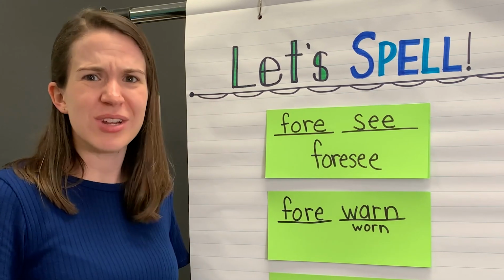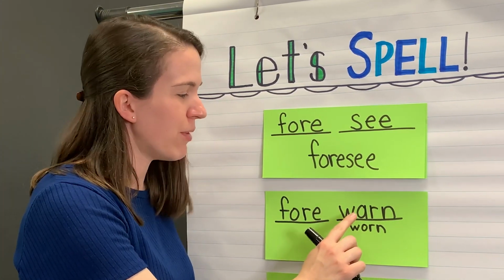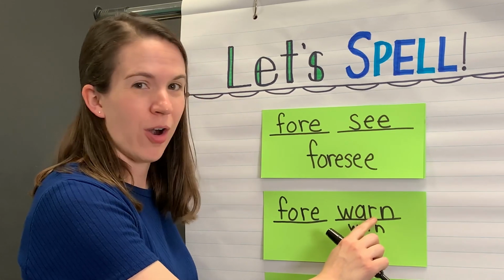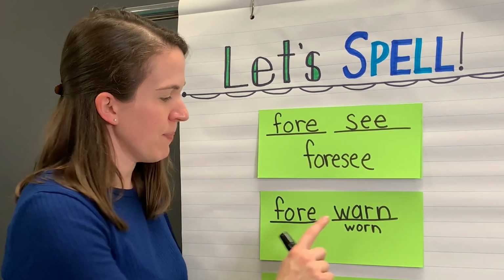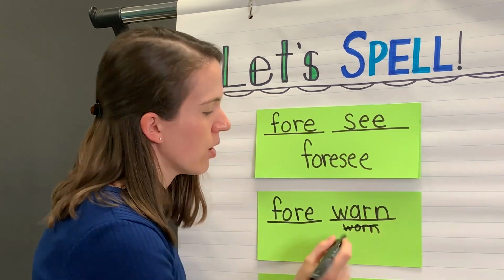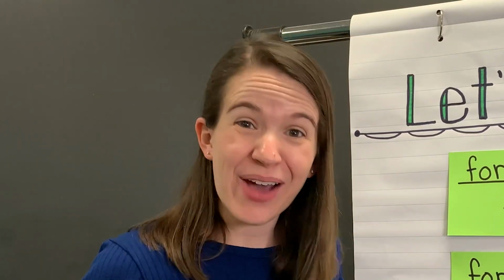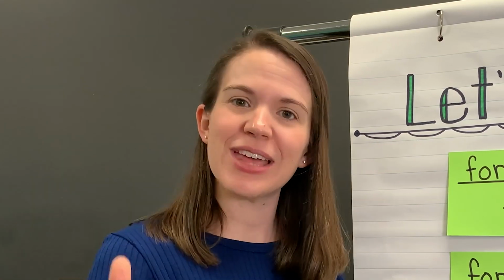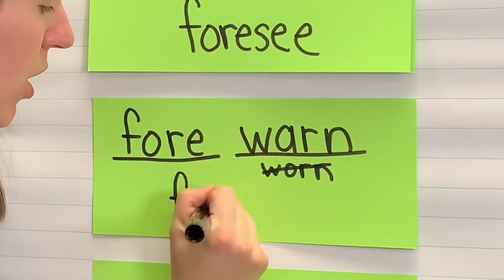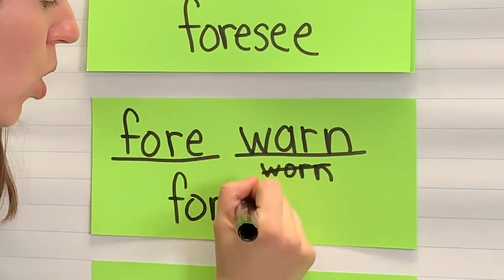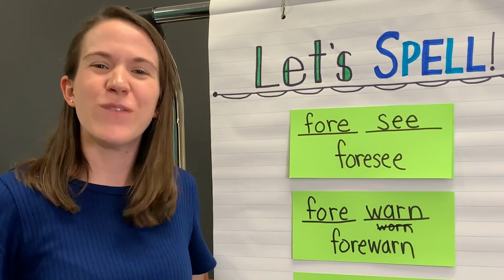Warn. We notice that in words where we have a W before the or pattern. So you might notice that while you're reading. So instead of an O, we're writing an A. Warn. Now that we have both of our parts, let's put them together to make our word. For, warn. This is the word forewarn.